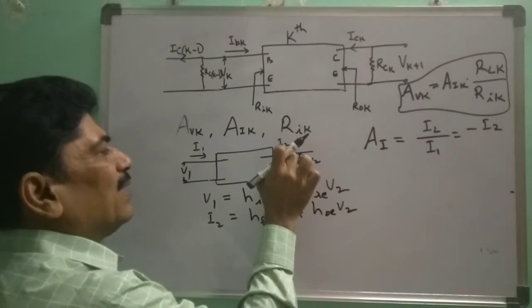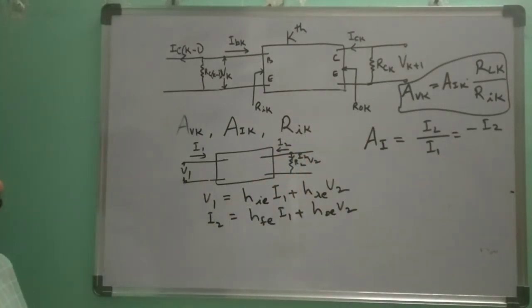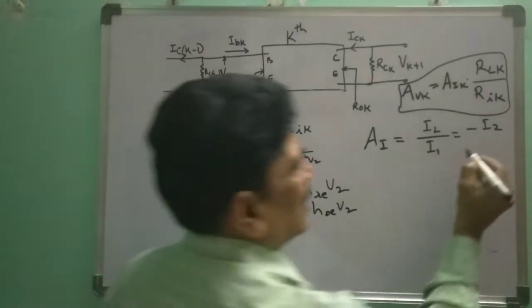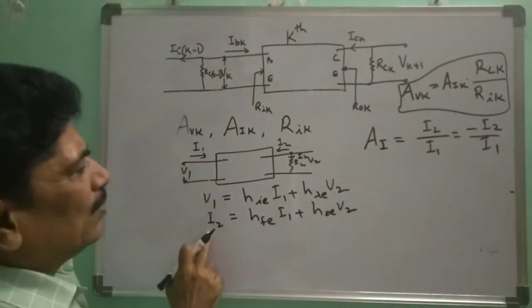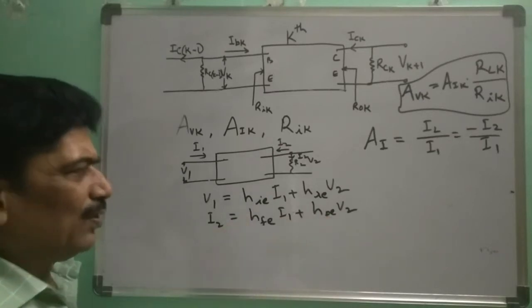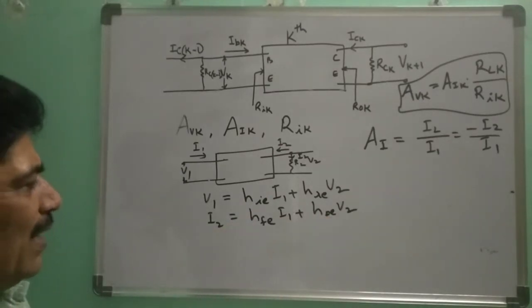Consider KCL, if I apply KCL at this node, IL is equal to minus I2. This is I2 and this is I1. Minus I2 by I1. Okay, consider this equation: I2, we already know that I2 equals HFE into I1 plus HOE into V2. So from this equation, let us find out I2 by I1.